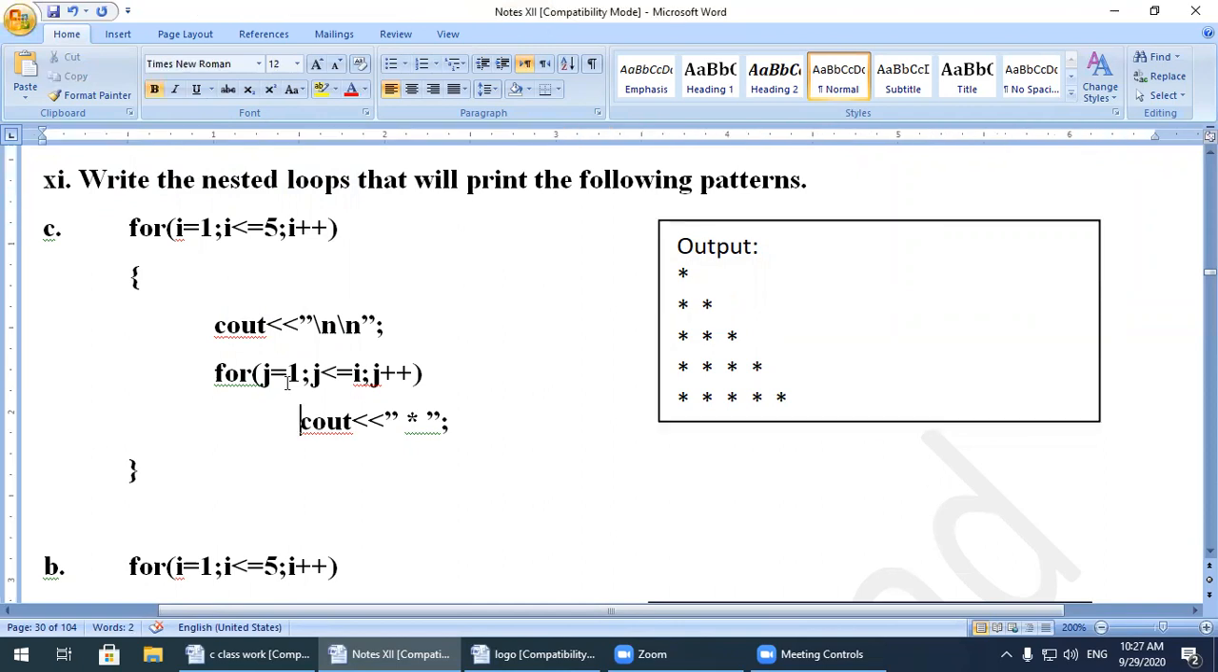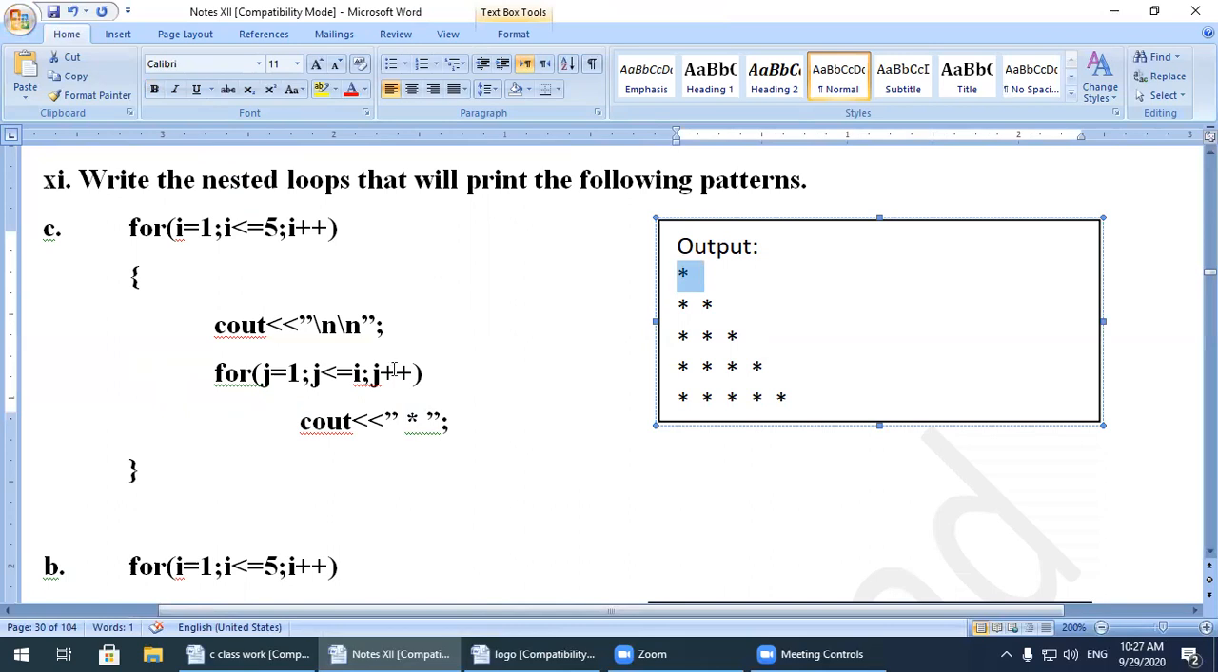For j is equal to 1. Here they are using the nested loop with I and j. J is equal to 1, j is less than or equal to I. Why do they say j is less than or equal to I? Now check here. The value of I is equal to 1, so j will execute one time. Why one time? Because the value of j is 1 and I is also 1, and then j plus plus. Now 1 and 1, cout star, it will display the star one time.